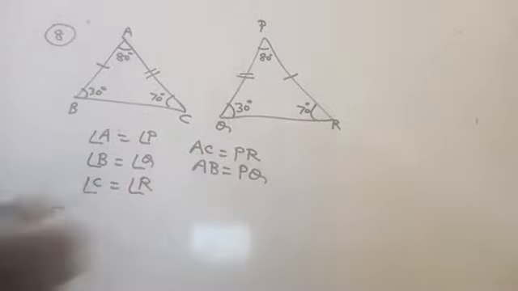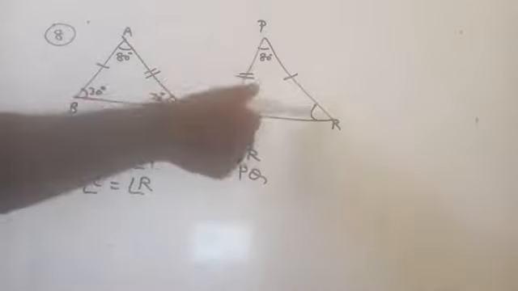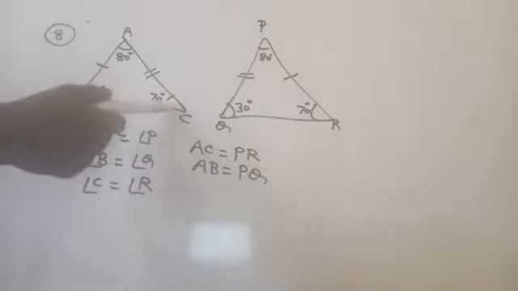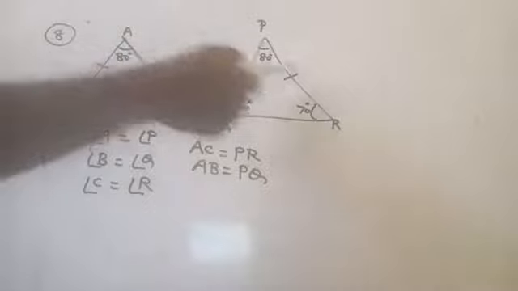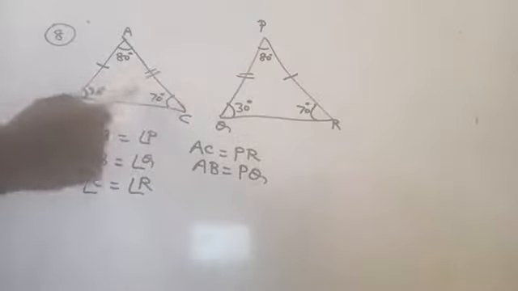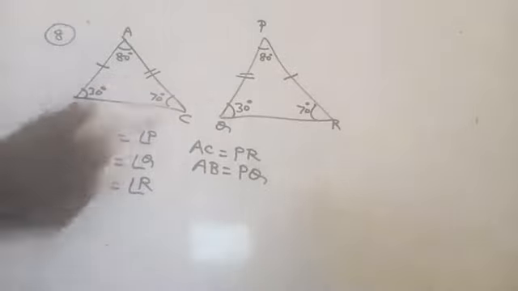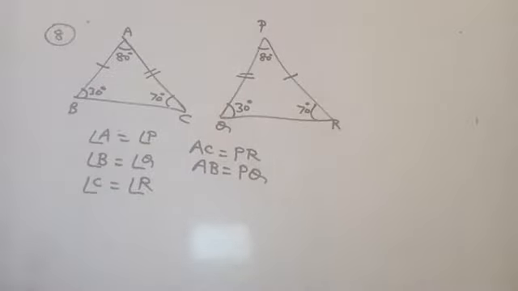AB equal to PQ. So here we are having 5 congruent parts, but still these two triangles are not congruent to each other. Are you getting there? Here 80, 70 is included with the PR. Here 80, 70 is included with which one? AC. So AC is not equal to PR. Am I right? Here you cannot say these two triangles are congruent. Here AB, here it is what? PQ. So we cannot say that these two triangles are congruent.